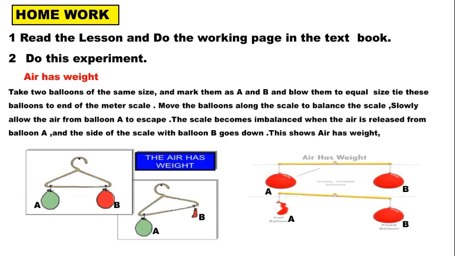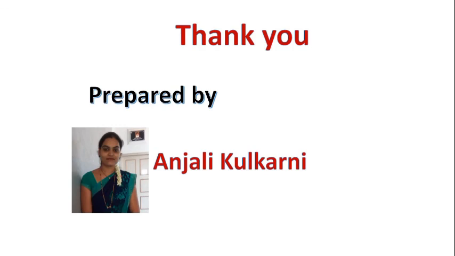The scale becomes imbalanced when the air is released from balloon A. You can observe the picture. The side of the scale with balloon B goes down. This shows air has weight, isn't it, children?